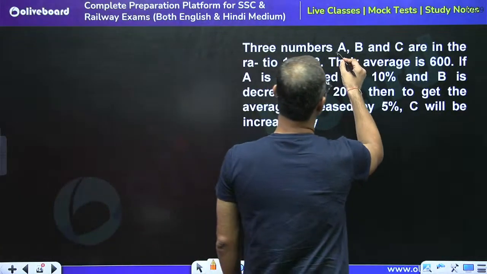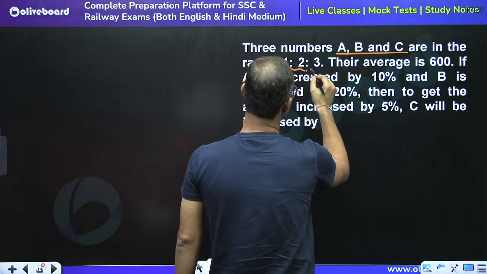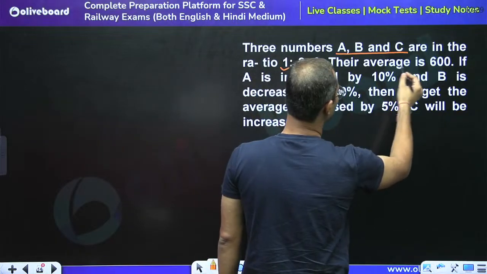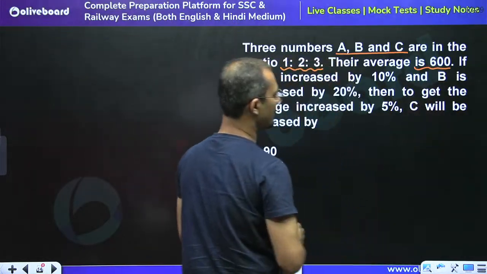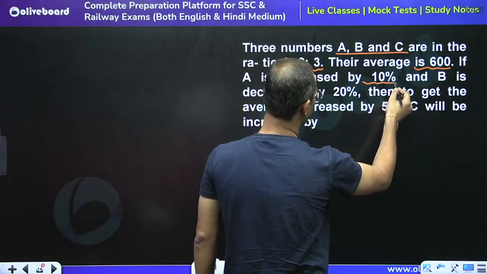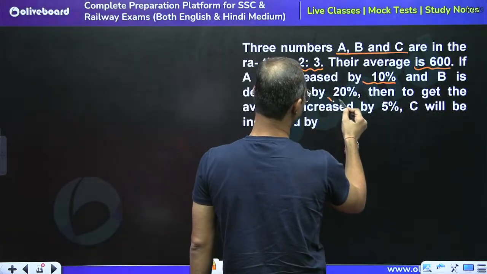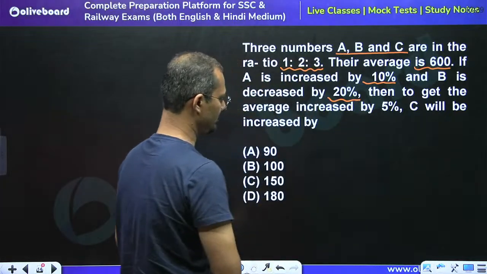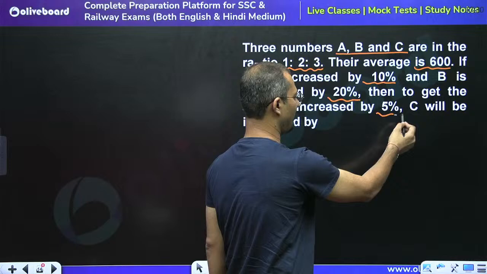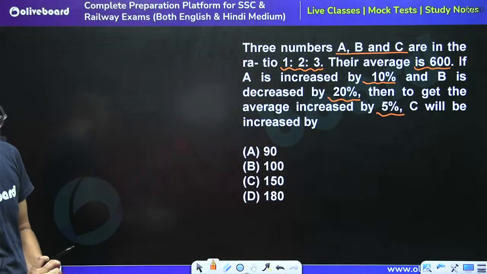Three numbers A, B and C are in the ratio 1:2:3. Their average is 600. If A is increased by 10%, B is decreased by 20%, to get the average increase, C is increased by 5%, then C will be increased by how much? Yes, one of the good questions.